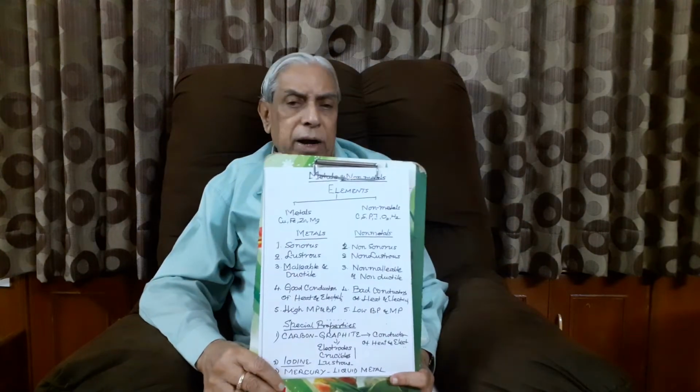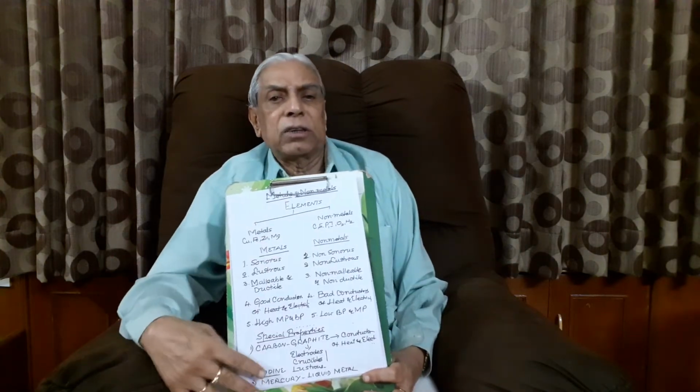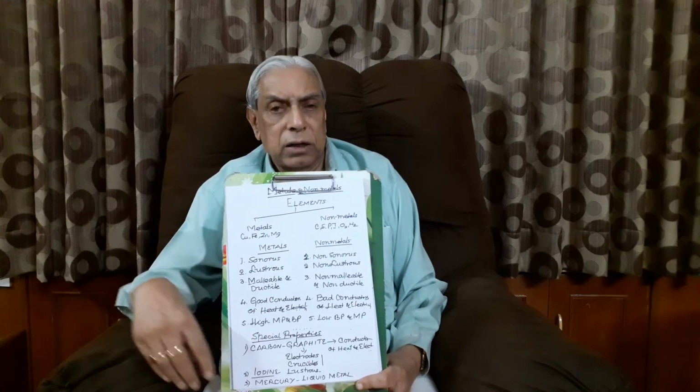Once again I go through it. Metals are sonorous and non-metals are non-sonorous. Metals are lustrous in nature, non-metals are non-lustrous. Metals are malleable and ductile in nature, non-metals are non-malleable and non-ductile. Metals are good conductors of heat and electricity, whereas non-metals are bad conductors of heat and electricity. The last one is that metals have high boiling point and melting point, whereas non-metals have low melting point and boiling point, with exceptions like helium.